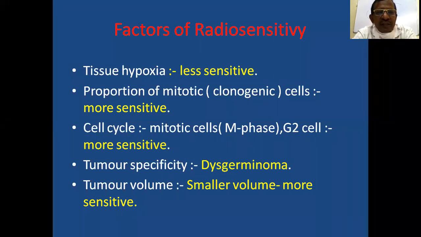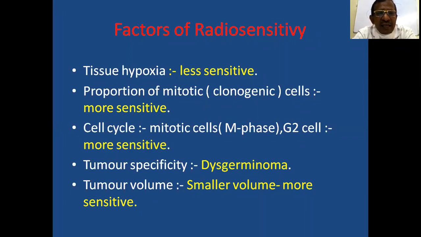So when there is a higher proportion of mitotic cells, it is more sensitive. Then, according to the cell cycle, cells in M phase and G2 are more sensitive. Then tumor specificity we have discussed; dysgerminoma is mostly sensitive.